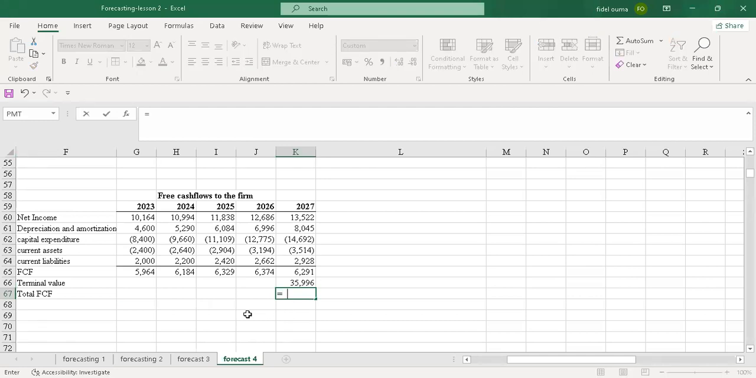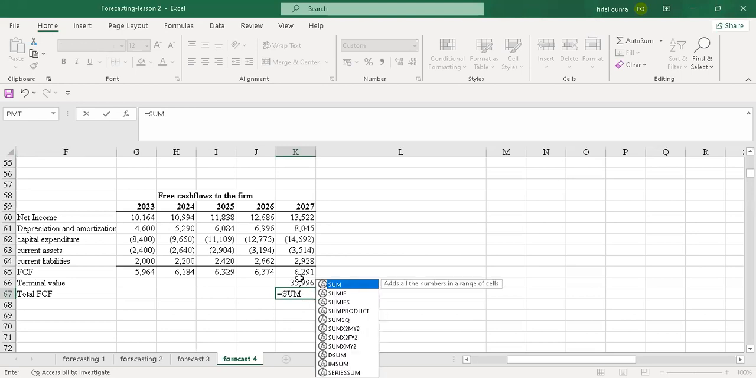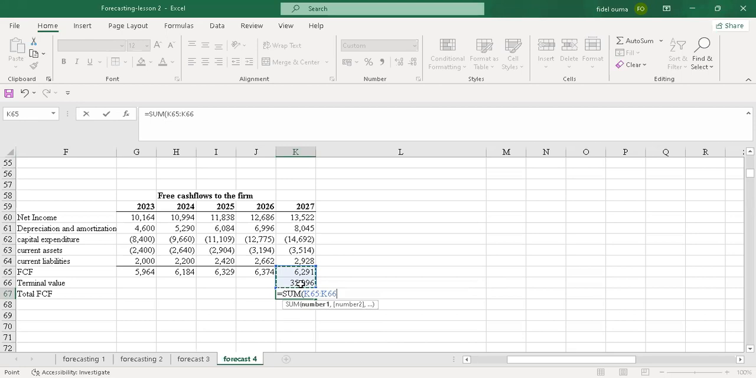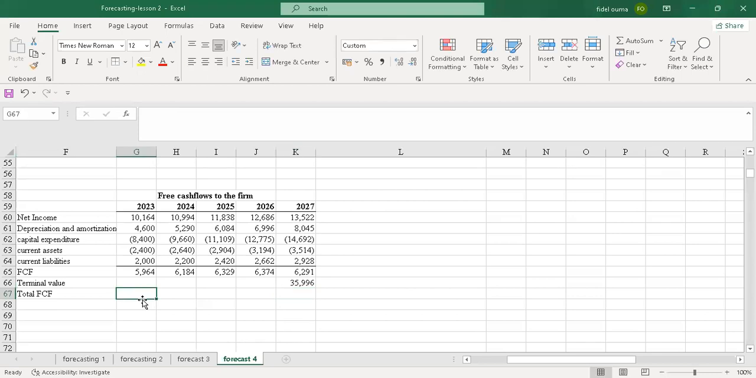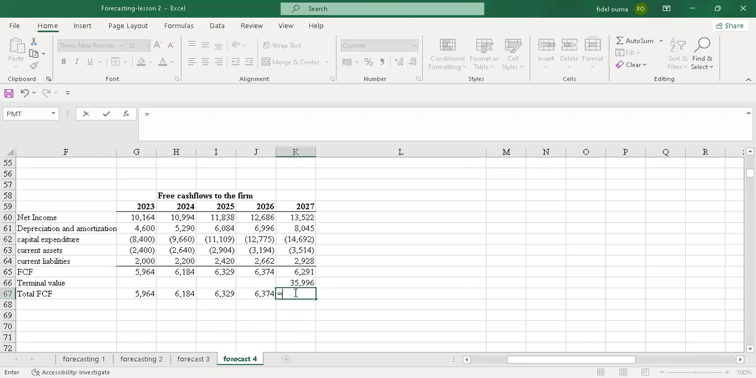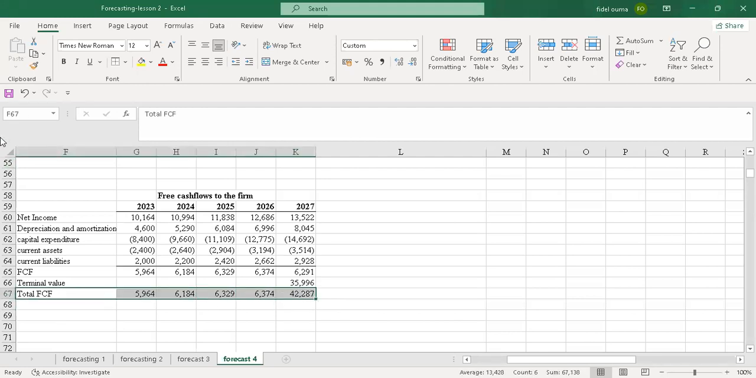So I'll just equal to, I'll sum these two. Sorry. So this is what I will do. Now the total free cash flow will be, just pick for 2023 it will only be this. Then I'll just drag this all the way up to 2026. But for this, it will be the sum of these two. So you can just add this plus this. So this is the total free cash flow. This total free cash flow will enable you to know what we call the enterprise value.